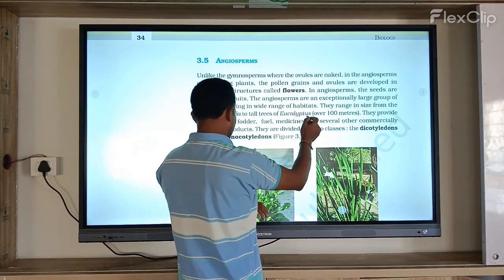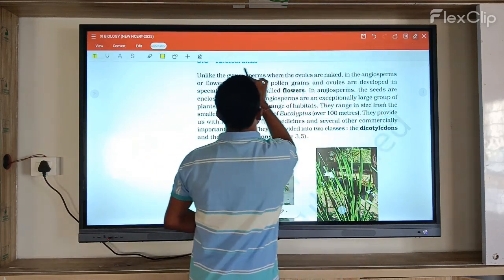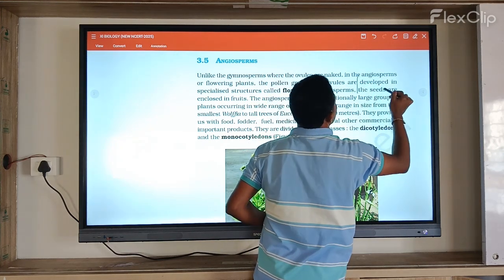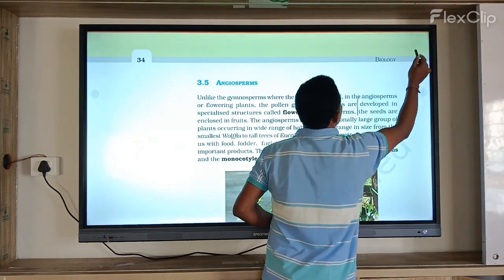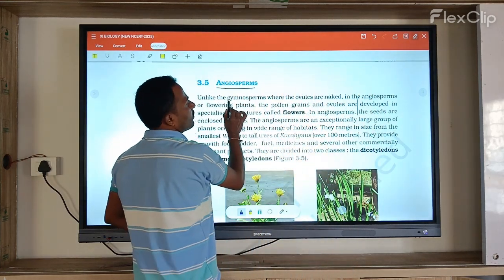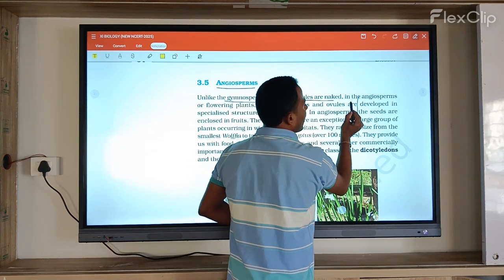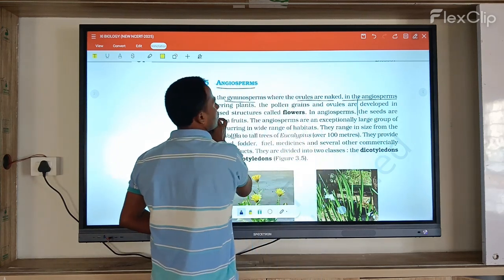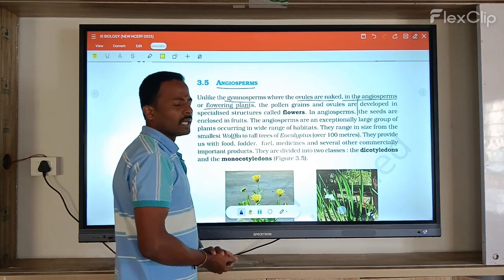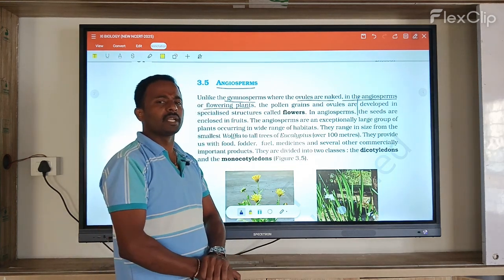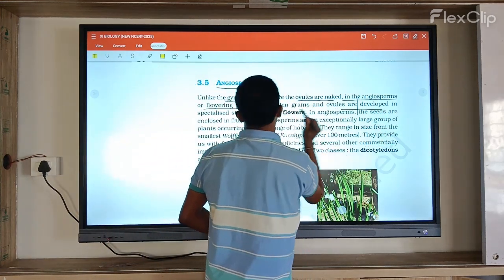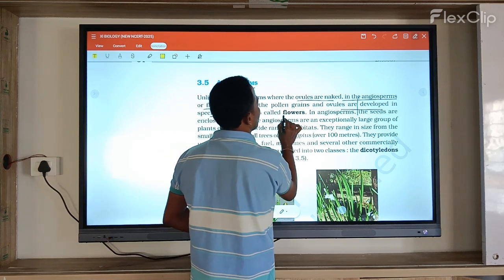Next one is the angiosperms. Unlike the gymnosperms, where the ovules are naked, the angiosperms are flowering plants. Angiosperms are completely flowering plants. The pollen grains and ovules develop in specialized structures called flowers.